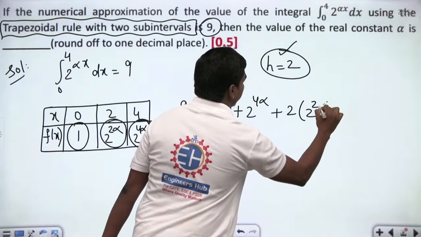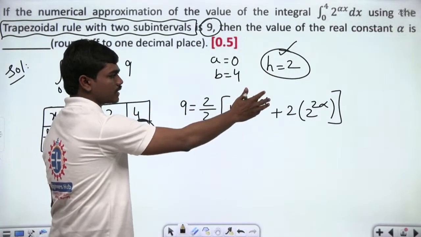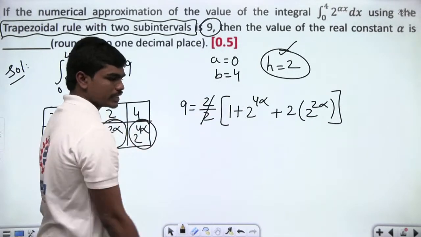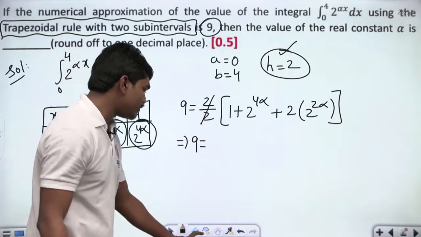So this is the expression we have, correct? If you solve this equation a bit, you will get alpha is equal to 0.5. Anyhow, I will show you how to solve. So 2 gets cancelled and 9 is equal to, look, if you look a bit carefully, can we write this